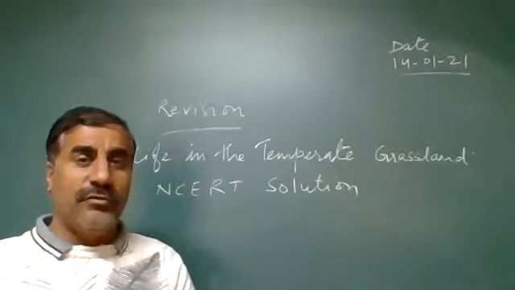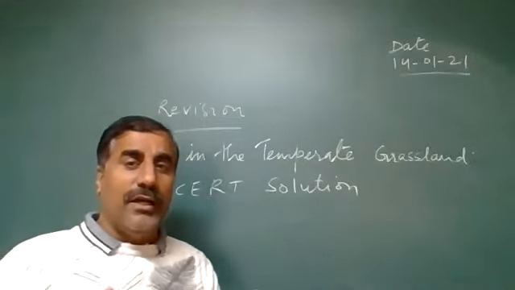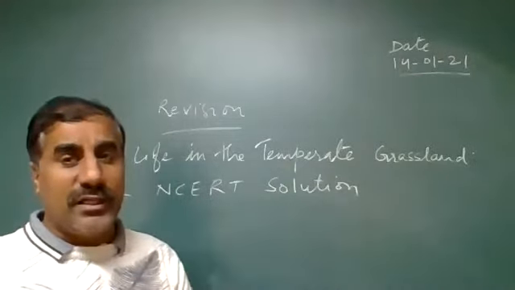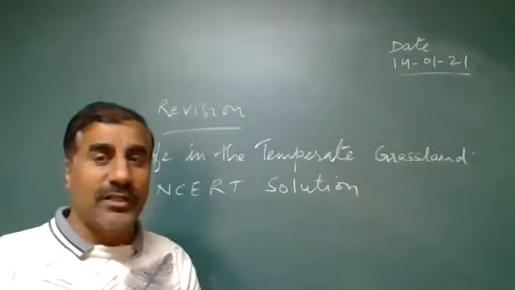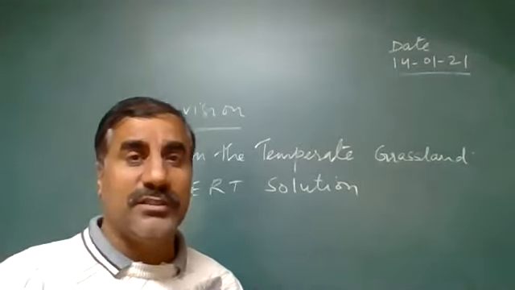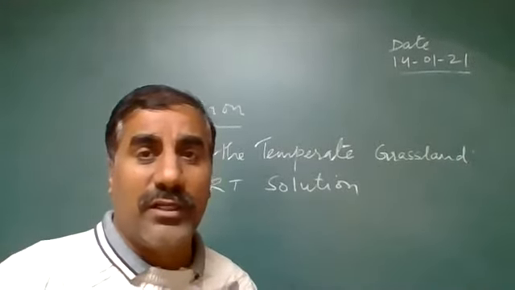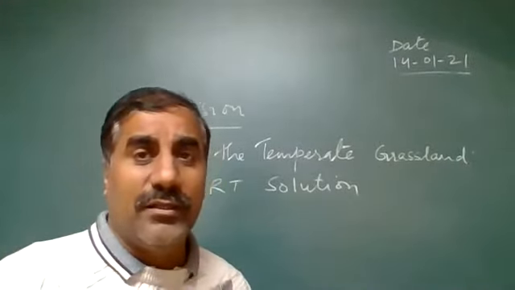In this chapter, we have discussed two temperate grasslands: one is the prairies, and the other is the veld grassland. We have discussed the climate, land structures, wildlife, and the occupations of the different people who live in those areas. First we are discussing the prairies.